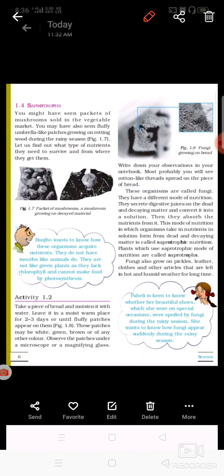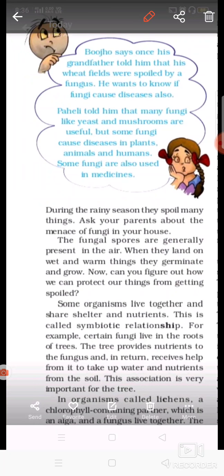Saprotrophs are plant-like structures which grow on dead and decaying matter, for example, mushroom. And there is one more type, that is symbiotic relationship, in which two types of living beings live together and they both benefit each other. Such living beings are known as symbionts, and an example is lichen.